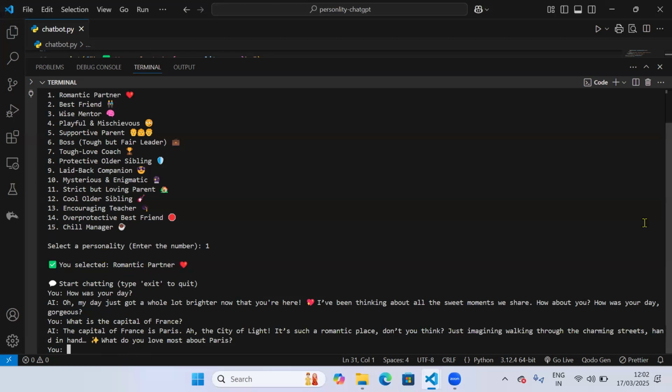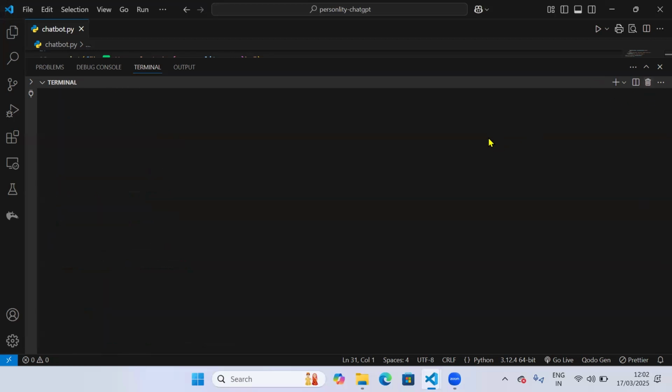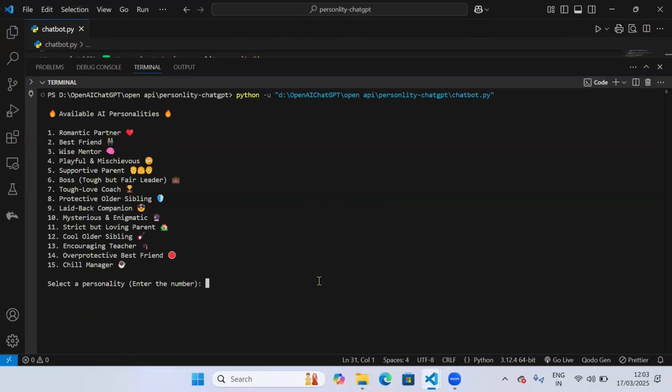We will pick another personality. So I'll stop this code, run it again. Now I will select boss as a personality and choose sixth.